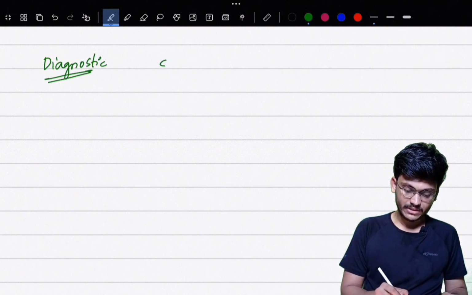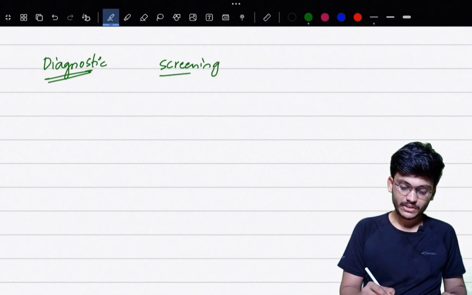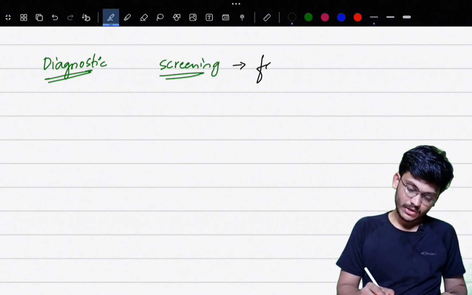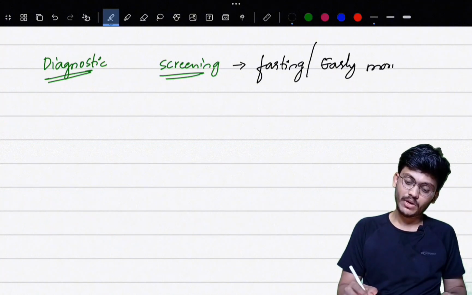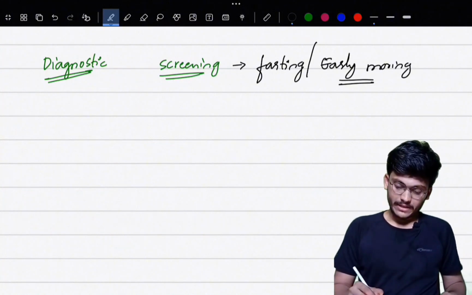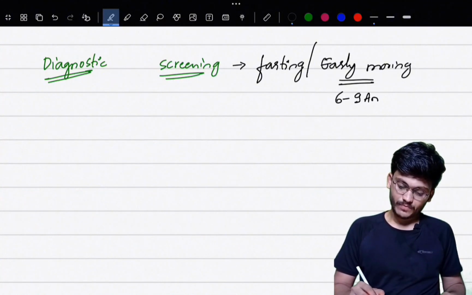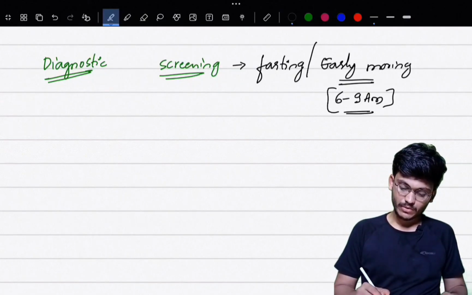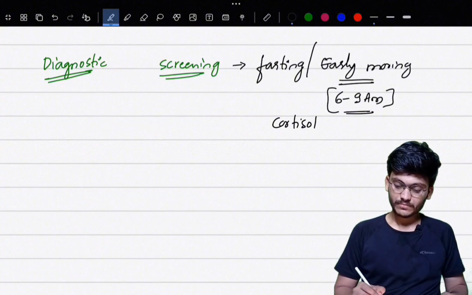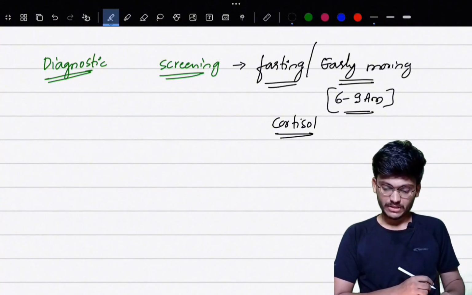So the next thing is the diagnostic part. First you should do a screening test. In the screening test we measure fasting cortisol levels or early morning cortisol levels. Early morning is usually 6 to 9 a.m. Why do we measure cortisol levels only during fasting or early morning?